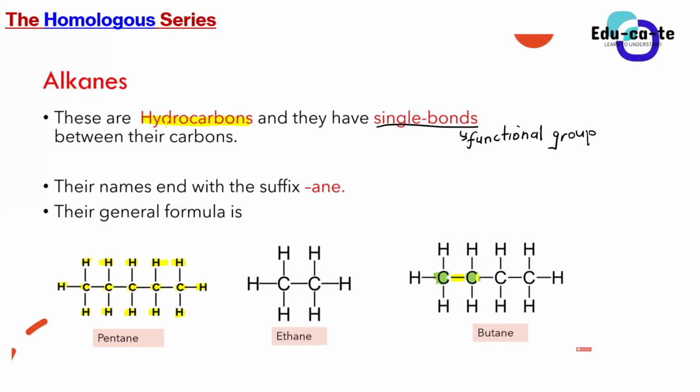If we continue, we can see that between this carbon and that carbon, there are only single bonds between carbon atoms. So basically, we say that those are alkanes. Alkanes are saturated hydrocarbons and they've got single bonds. So how do you identify that this is an alkane? You identify it by seeing single bonds between carbon atoms. Are we together, guys?